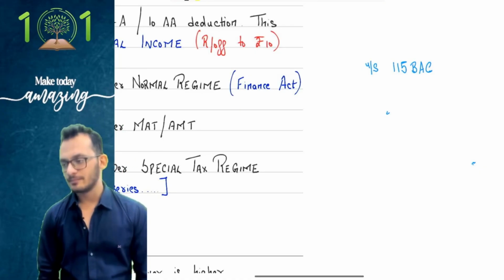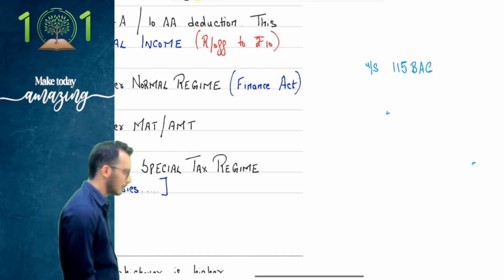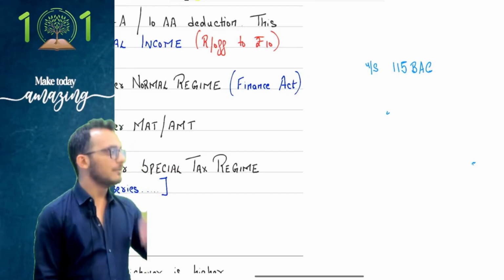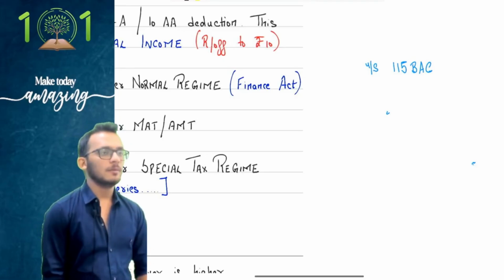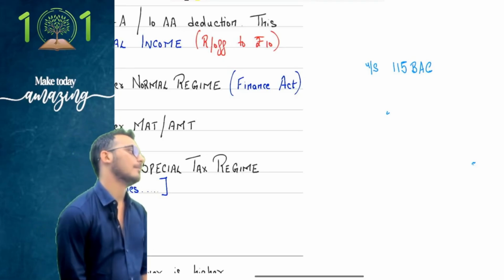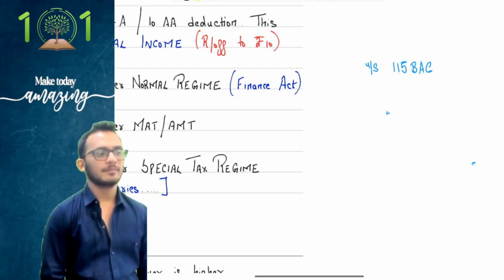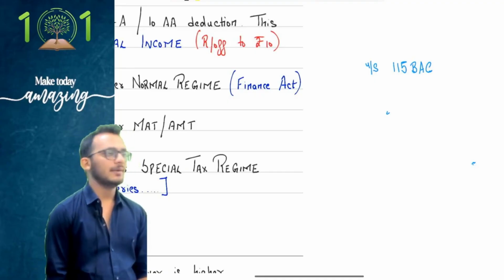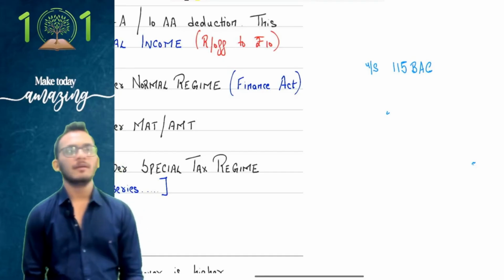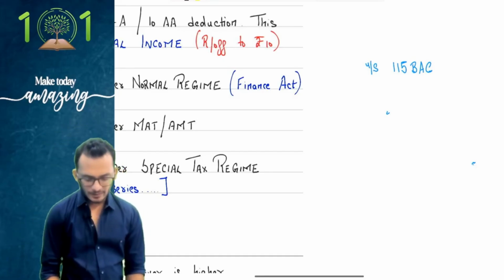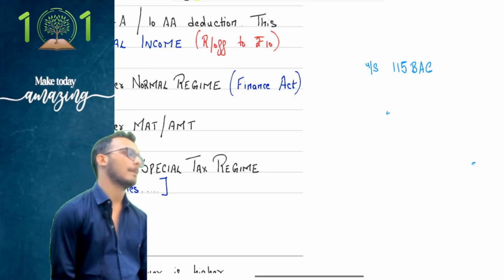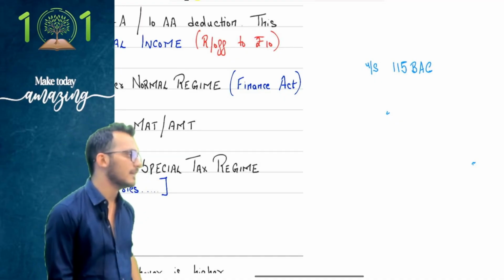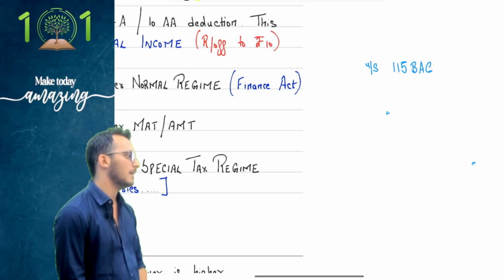Step number 10: Compute tax under optional tax regime. People, there you wrote default, now you're writing optional. So compute tax under optional tax regime, within brackets Finance Act 2025 rates, which means whatever rates are given in the Finance Act, that is what you're applying. Very good.